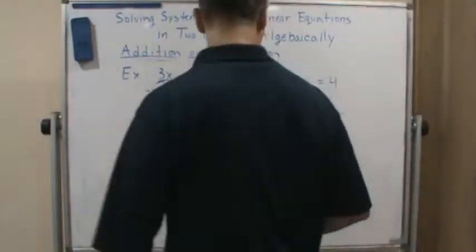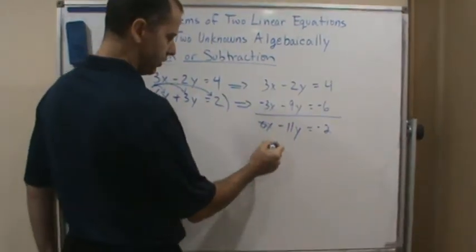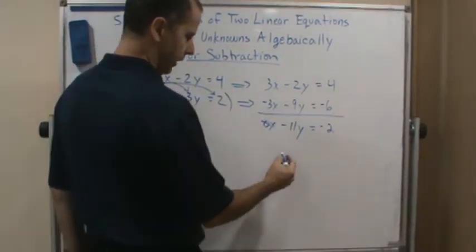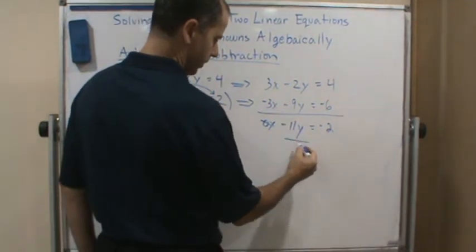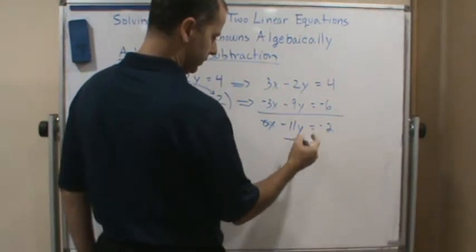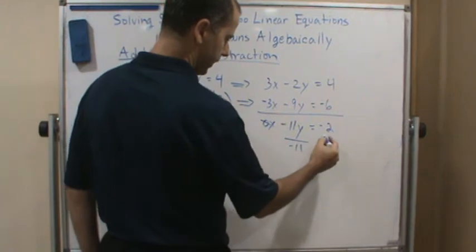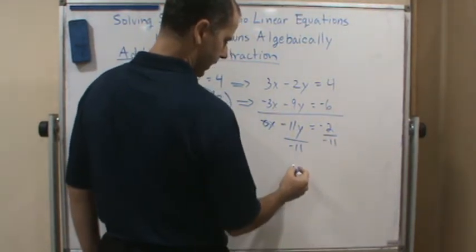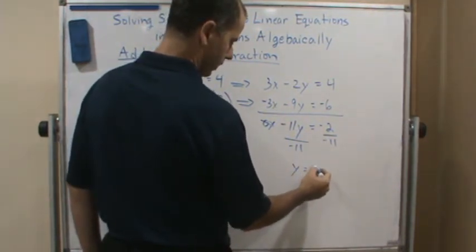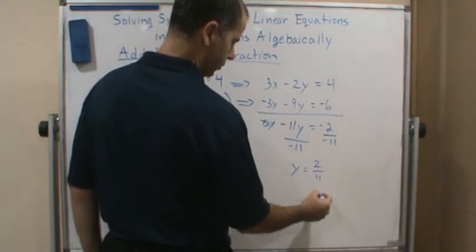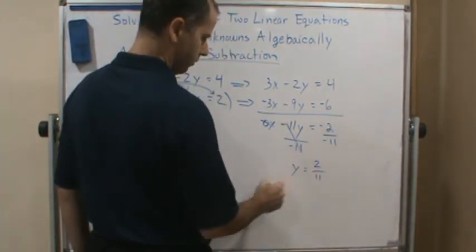And so now, what happens here? Well, this goes away because it's just 0. And so I get negative 11y equals negative 2, so if I just divide both sides by negative 11, I get y equals positive 2/11, right?